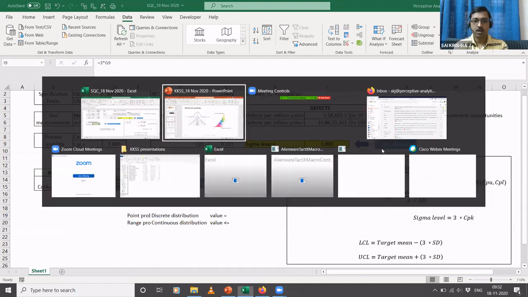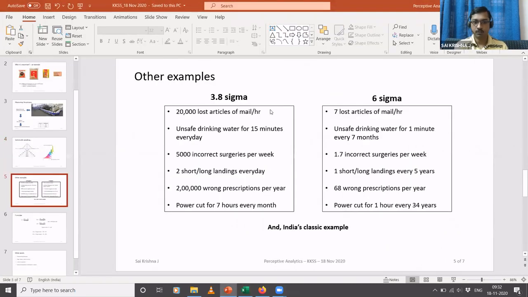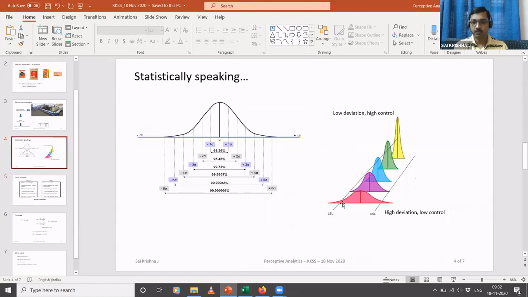Now what if we want to go to the gold standard of quality? Six sigma is the gold standard of quality. I am at this point right now and I need to go to that point. So I need to control the variation or deviation in the process. Right now all my readings are spread out too much, which means the standard deviation is very high. To go to the Six Sigma level, I have to reduce my standard deviation, in other words reduce the variation in my process.